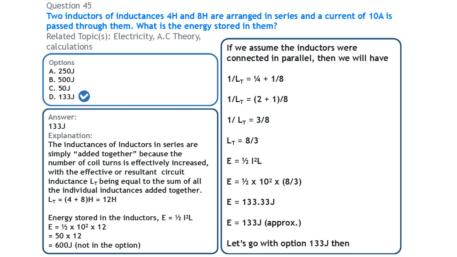Alright, and by the time we calculate all of this, 10 raised to the power 2 is 100. 1 over 2 times 100 is 50. 50 times 8 divided by 3 will give us approximately 133 joules. So we'll go with that option there.